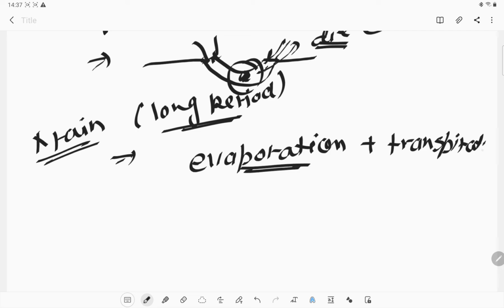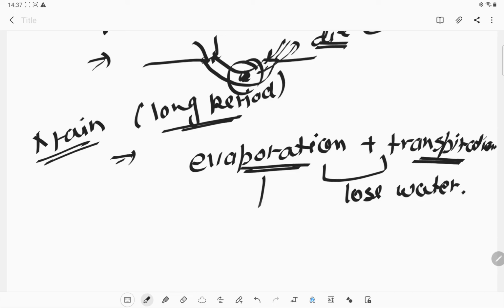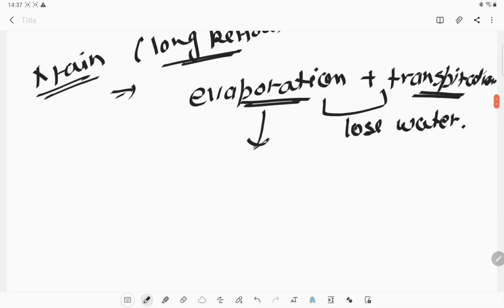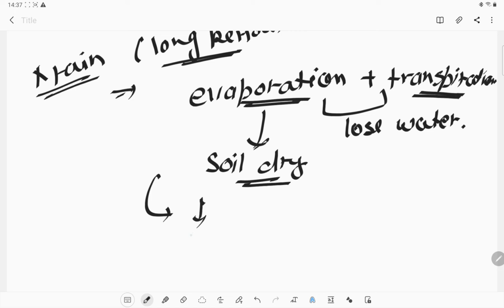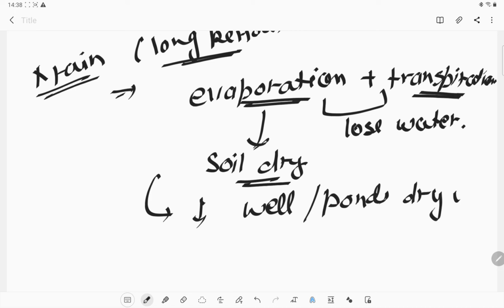So evaporation is continuous and transpiration is continuous, so the loss of water from the soil is very continuous. But we are not getting any water back, so that will make the soil dry, and that dry soil may cause the groundwater level to go down, or even the wells or ponds can dry up because of no rain.